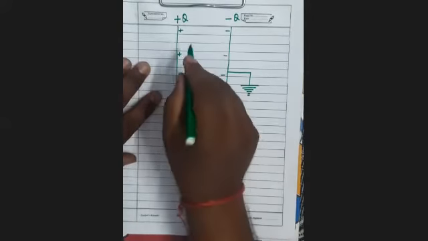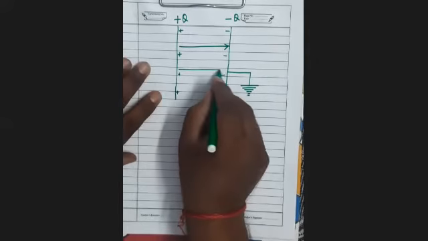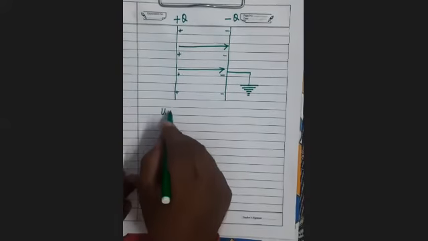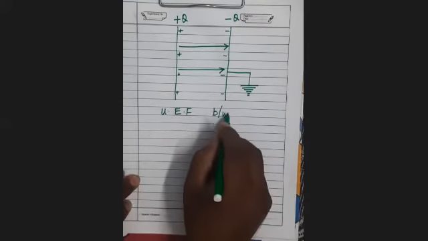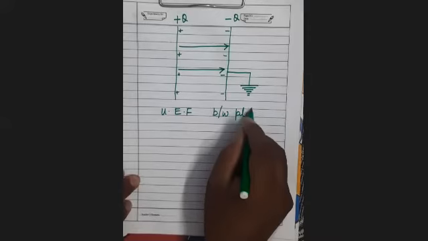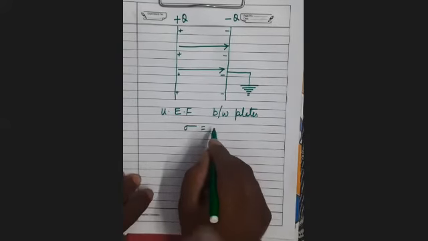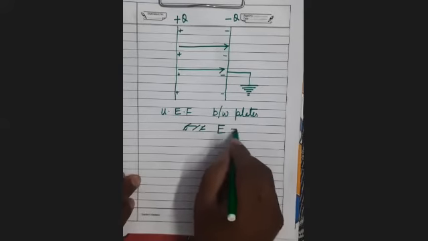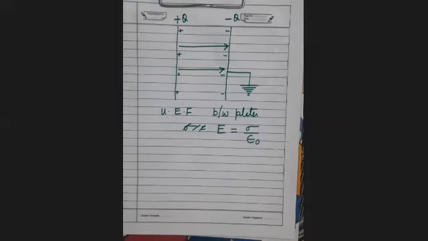What type of electric field will there be between the plates? Who can tell? So there will be a uniform electric field between the plates. And this is given by E equals to sigma upon epsilon naught.